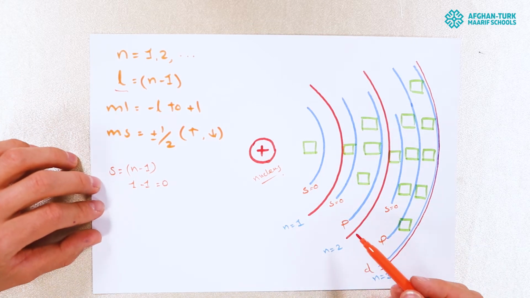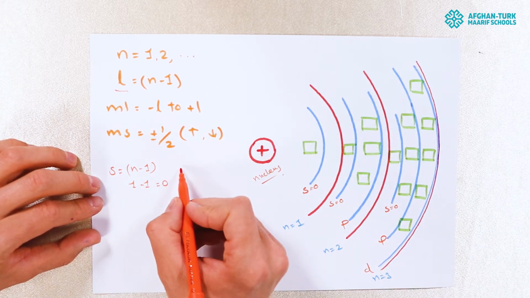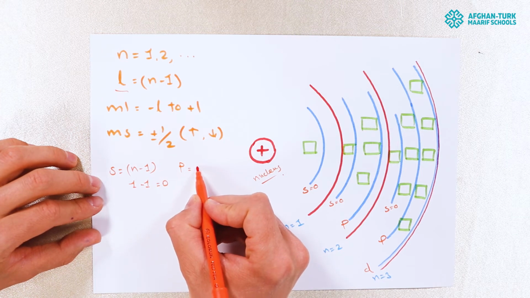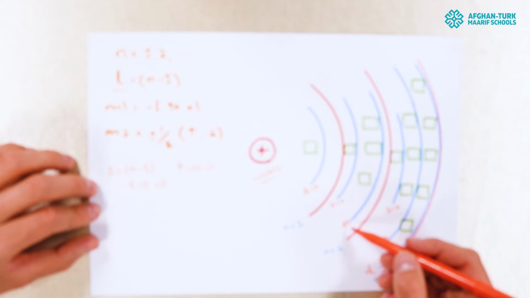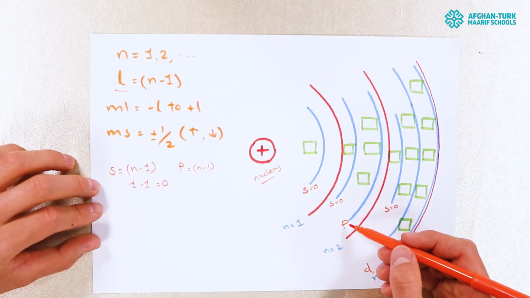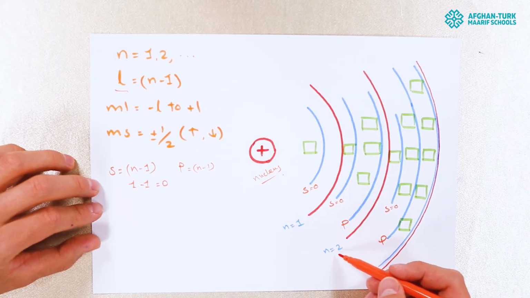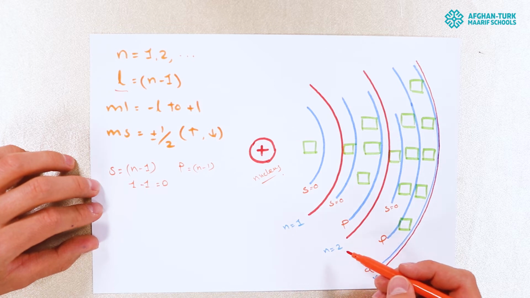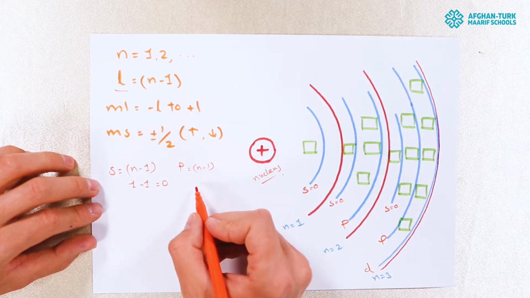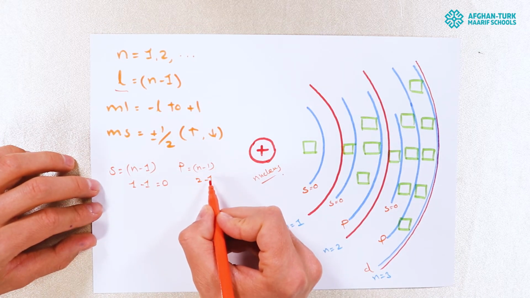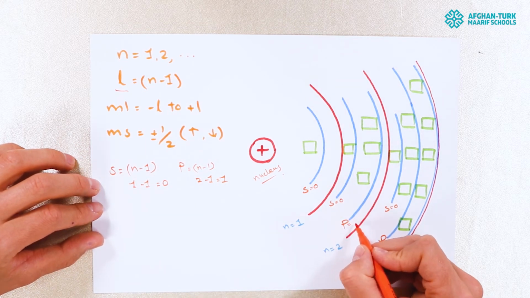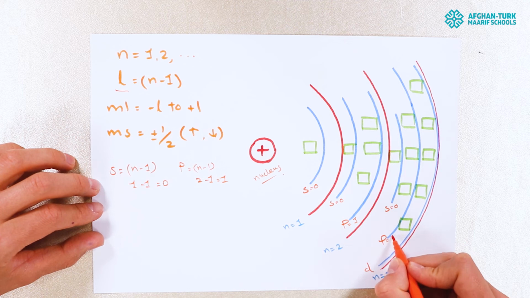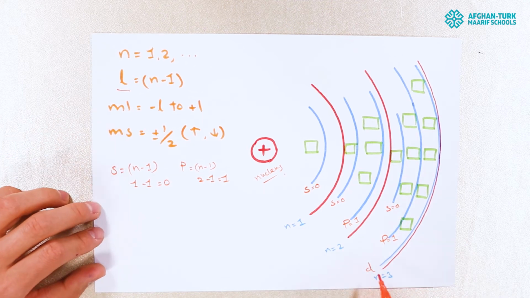Let's go for the p. For p again, n minus 1. We will see that p starts in the second principal quantum number, so the value of n is over here 2. 2 minus 1 is equal to 1. So the value of p will be 1 in all principal quantum numbers. Let's go for the d.